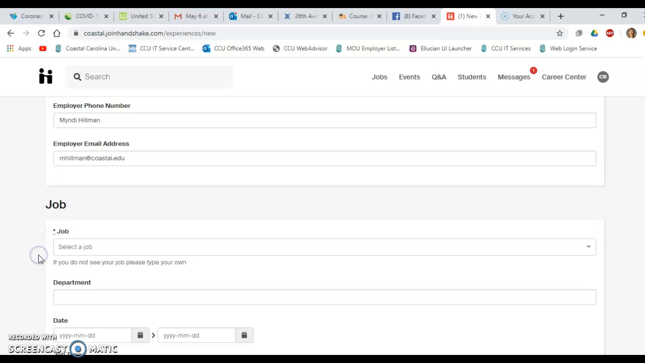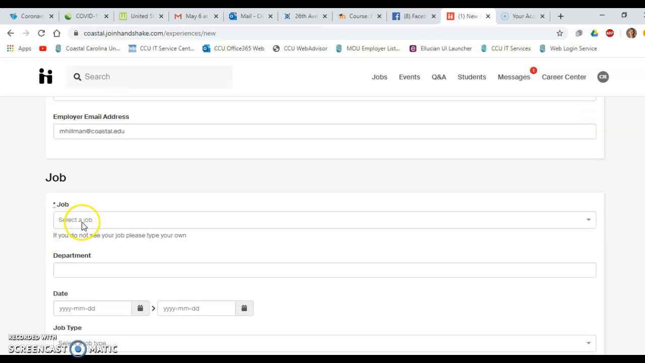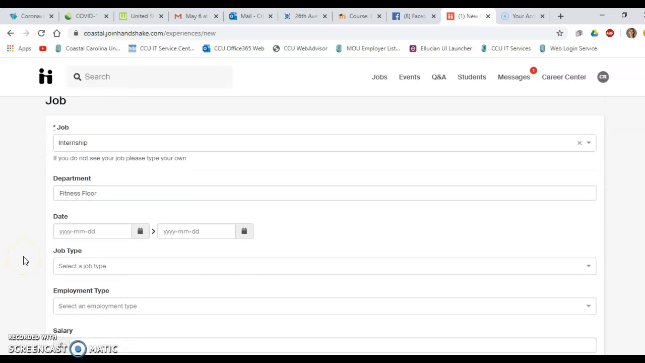Or you can write aide or assistant or whatever you want to do. I wanted to enter internship. There we go. The department could be fitness floor or whatever. It isn't really all that important.